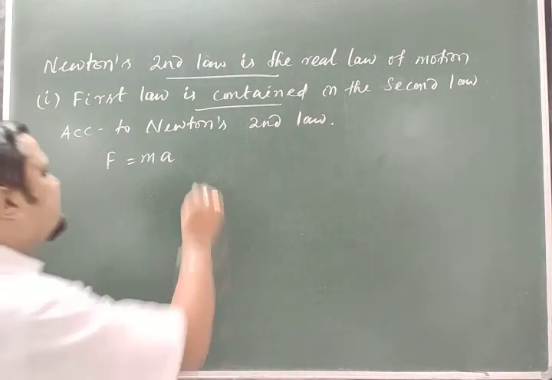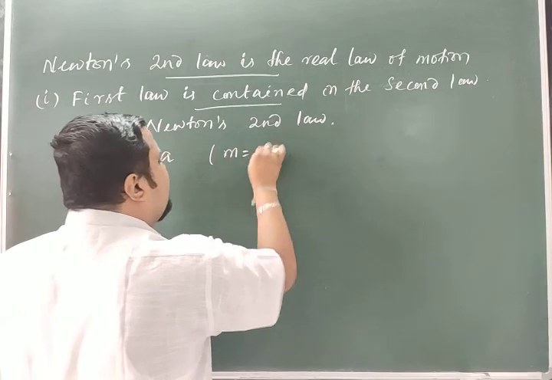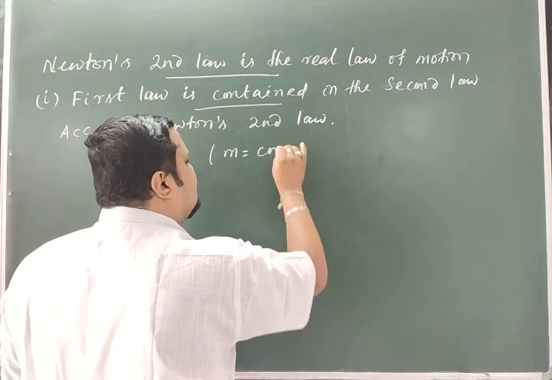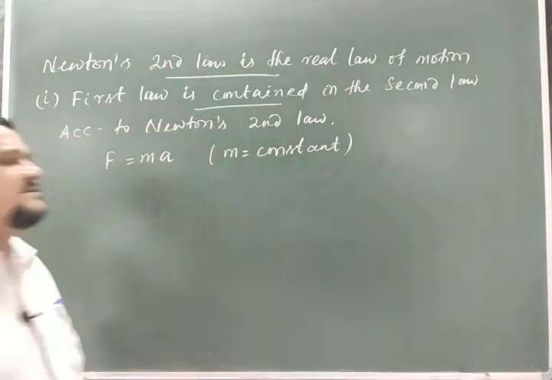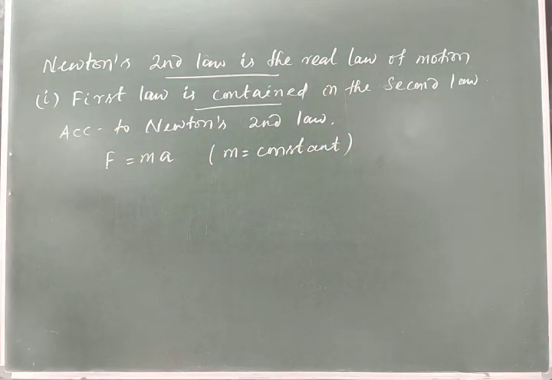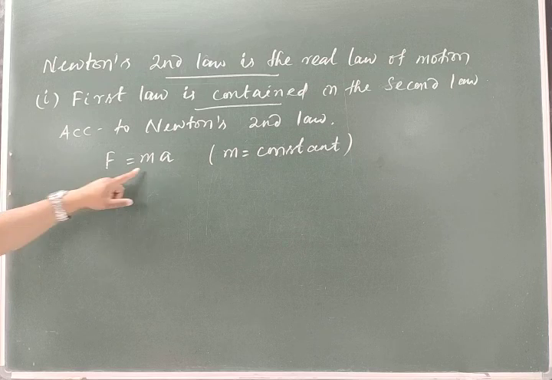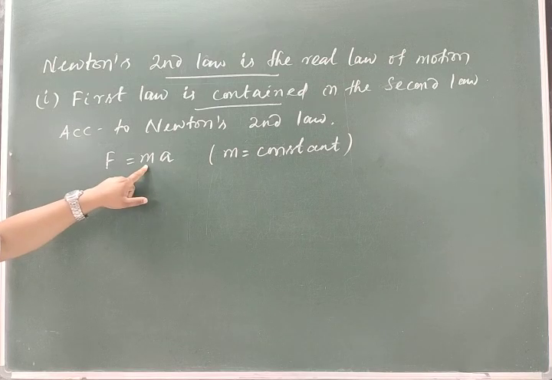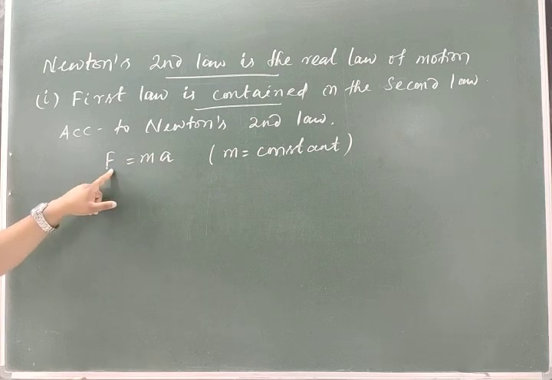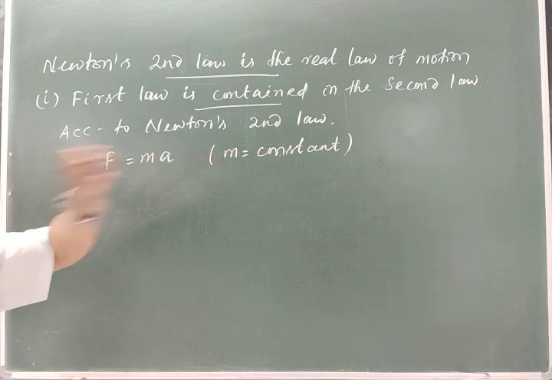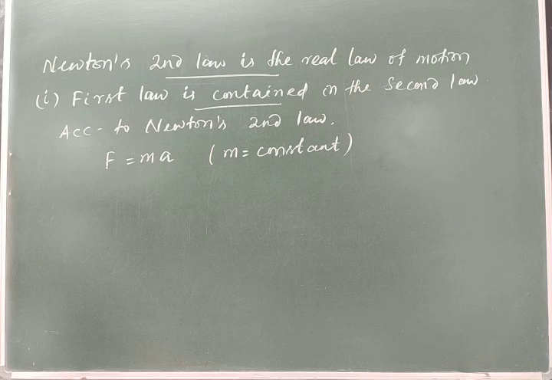This is the case where m is a constant. In our classical concept, we will always consider m is constant. So according to Newton's second law, if a body of mass m is moving with an acceleration a, then the force acting on the body must be m into a, provided m is constant.